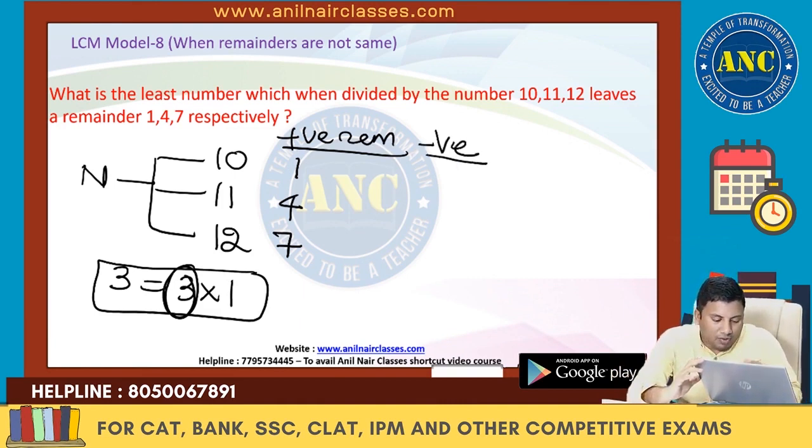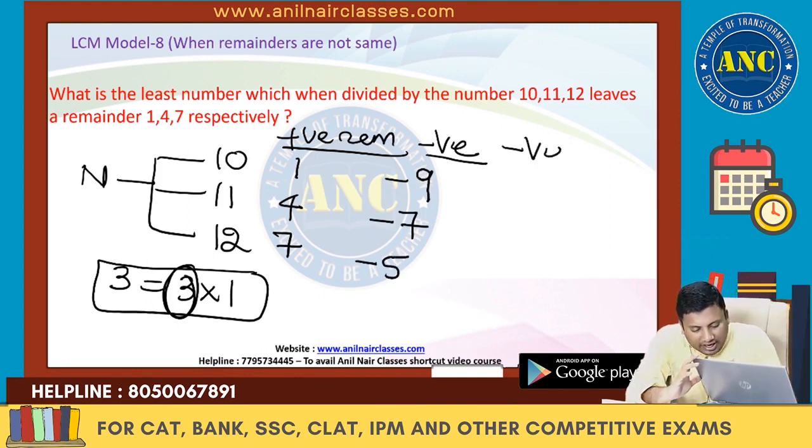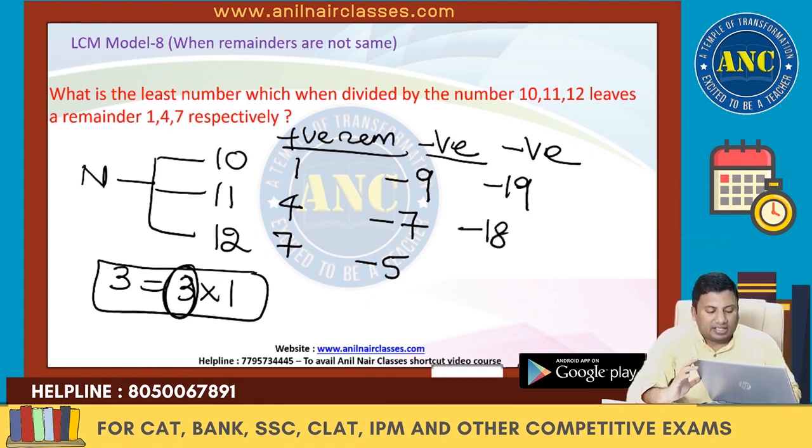First step: 1 minus 10 is minus 9. 4 minus 11 is minus 7. 7 minus 12 is minus 5. First step over. Second step, subtract the divisor from everything: minus 9 minus 10 is minus 19, minus 7 minus 11 is minus 18, minus 5 minus 12 is minus 17.